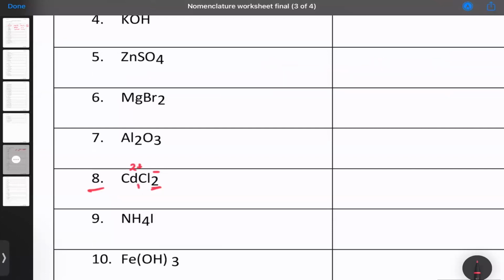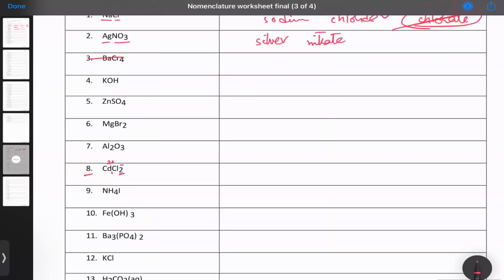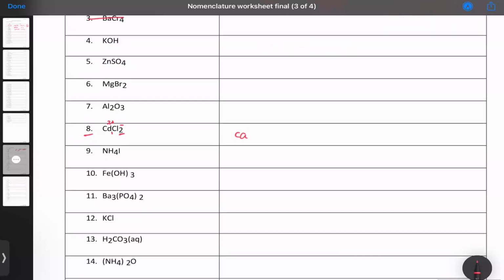So now we clearly know that this is going to be cadmium 2, that is this ion, chloride, which is the other ion. Notice that I do not need to mention 2 in the name of chloride because the ion is simply Cl minus, ये बस 2 है वो. 2 is not part of the formula. It's just कि वो 2 उसके साथ join हो रहा है.